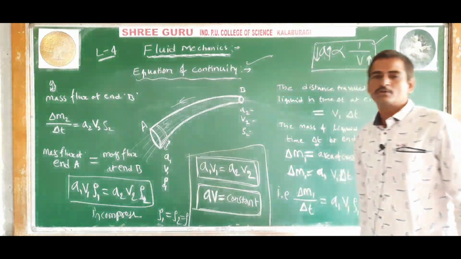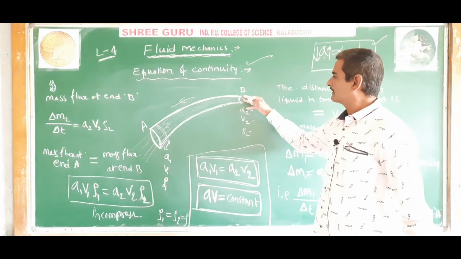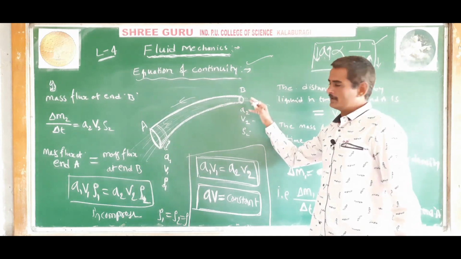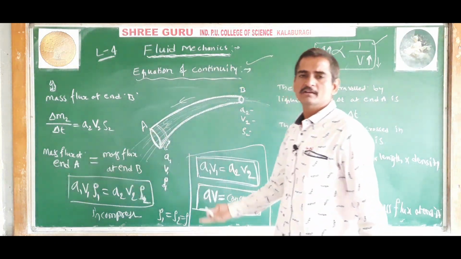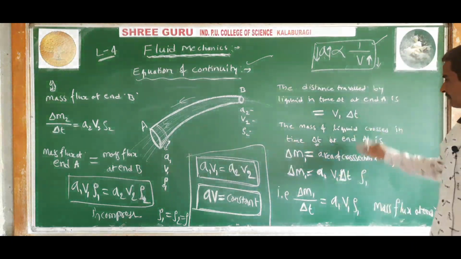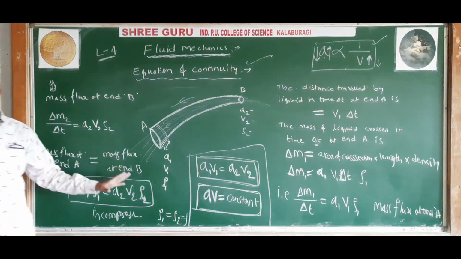That is, AV is equal to constant. So law of conservation of mass means the total mass of the liquid entering at the point B is same as total mass of the liquid leaving at the end A. So, that is what we have done. Understood? Okay. This is called equation of continuity.